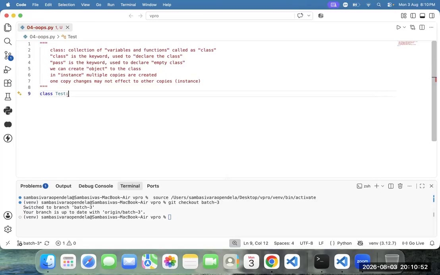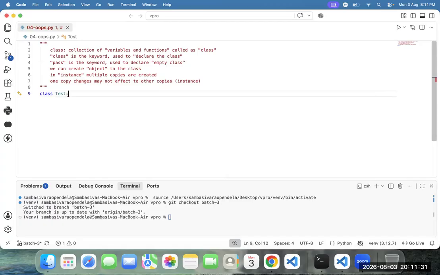I will tell one example to you. Ravi, for example, you know Xerox copies. You have one paper. That paper you can take multiple Xerox copies or not? Yes. After taking the Xerox, your friend done the changes in copy 1. Will it affect copy 2, copy 3, copy n? No. That is called as the instance. Got it? At least you got the clarity now.